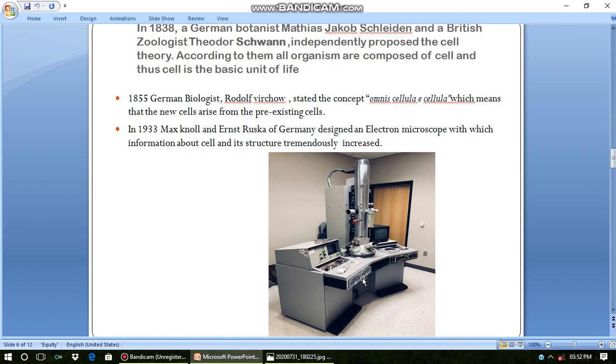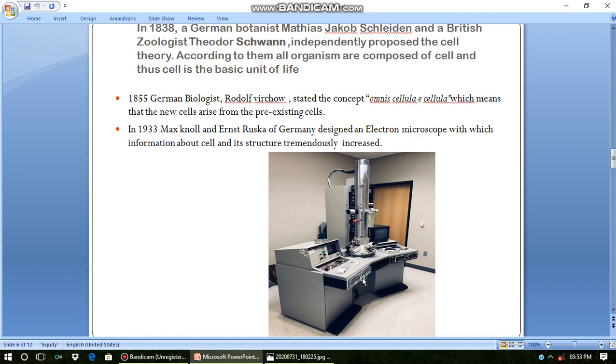After Schleiden and Schwann, in 1855, a German biologist, Rudolf Virchow, stated omnis cellula e cellula, which means that new cells arise from pre-existing cells. After combining the cell theory with this statement, we have a new theory called the modern cell theory, which states that organisms are composed of cells, cell is the basic unit of life, and new cells are formed from pre-existing cells.